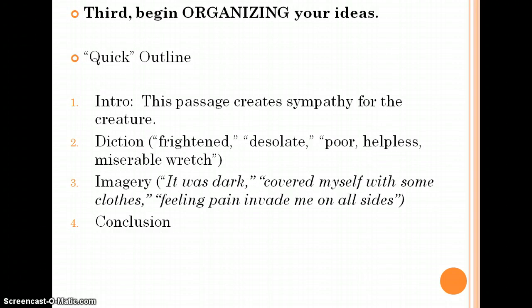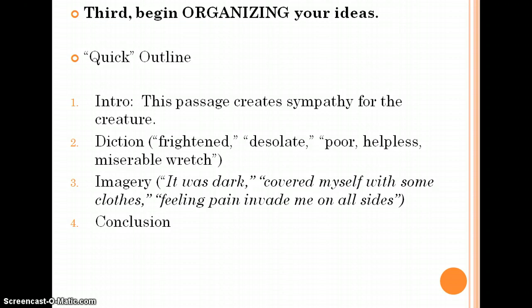Third, begin organizing your ideas. And this is the example of the quick outline I mentioned earlier. It's a 1, 2, 3, 4 snapshot of your paper. Your introduction is always going to be the same. And usually you would give a full thesis, but this sentence serves to give you a purpose. This passage creates sympathy for the creature. For diction, I didn't want to put the passage here and make it too tiny for you to read, but I've listed the words that I would probably include in that paragraph.